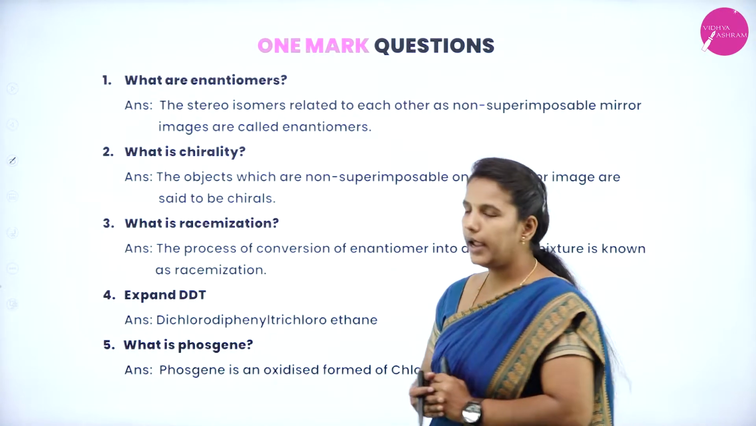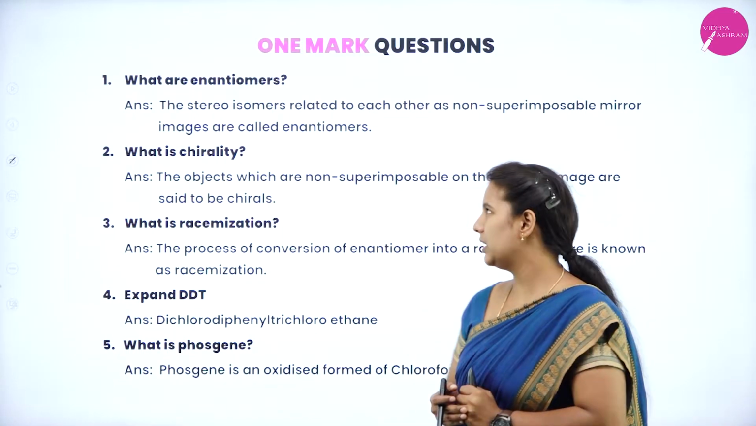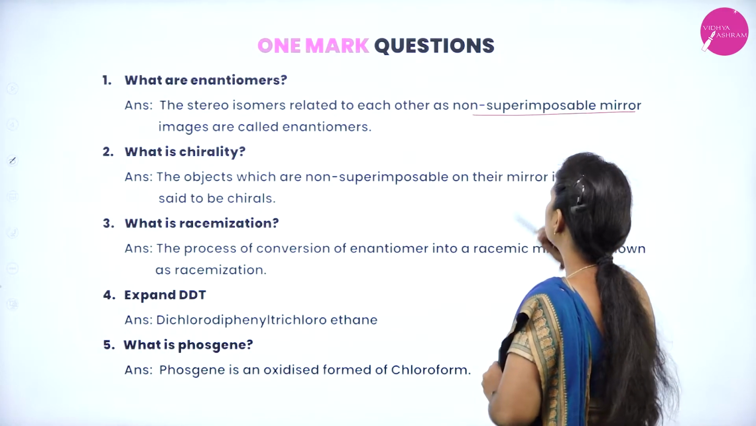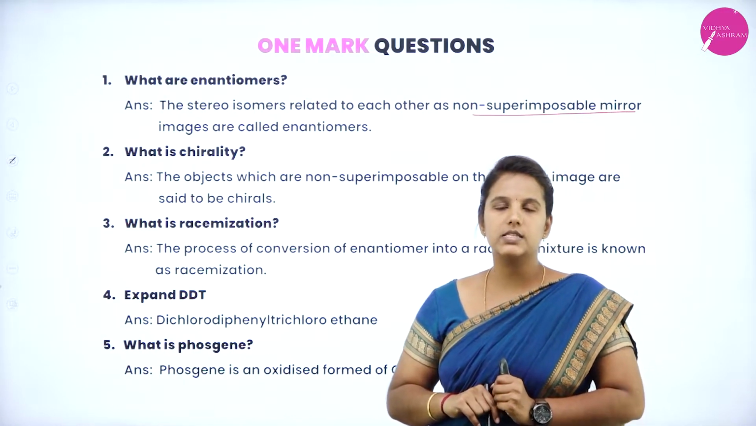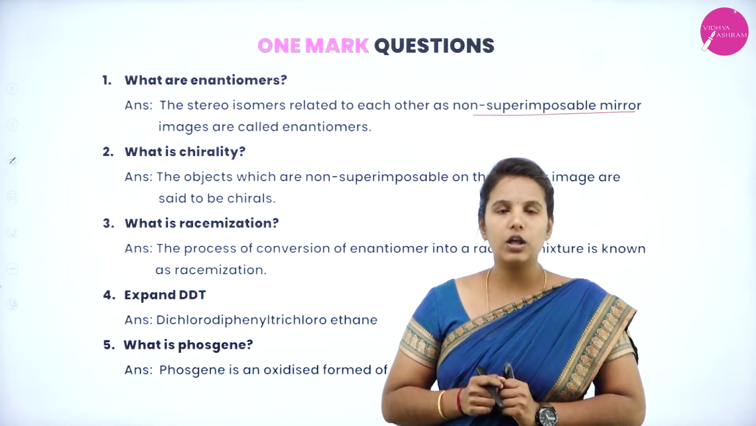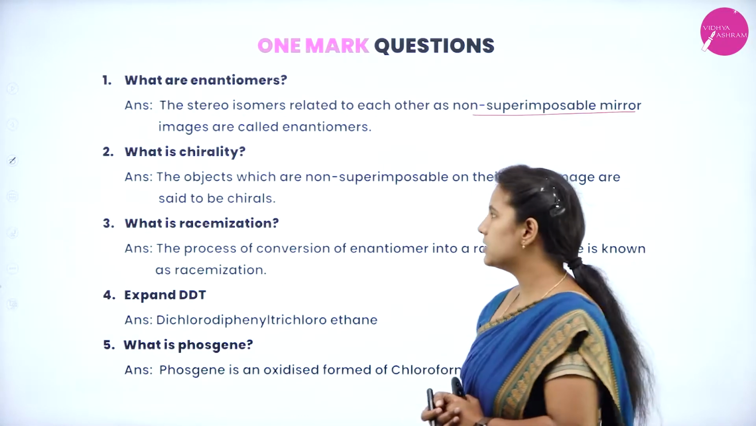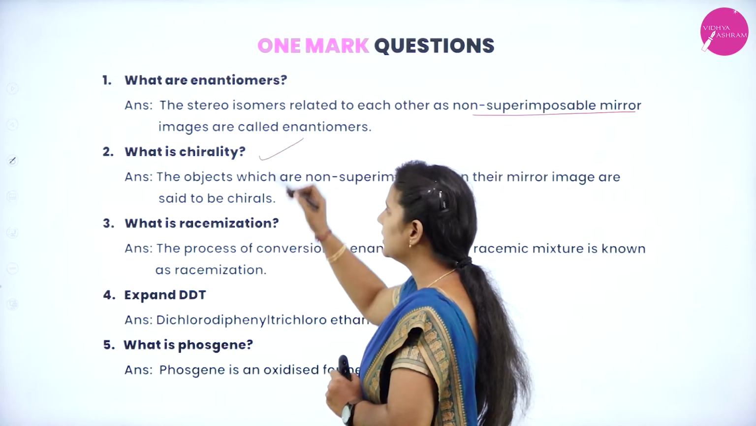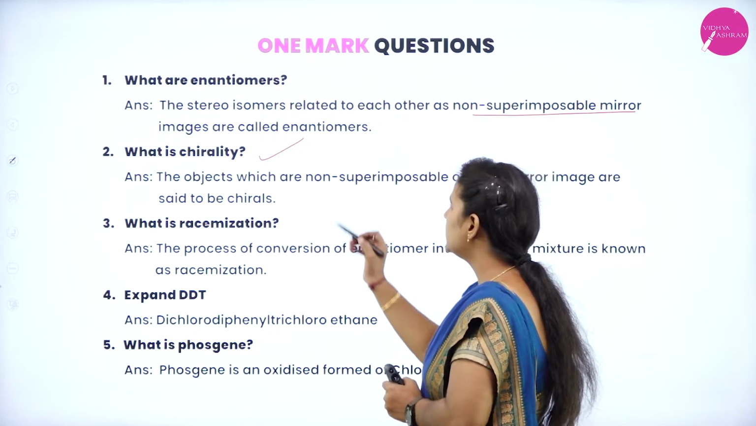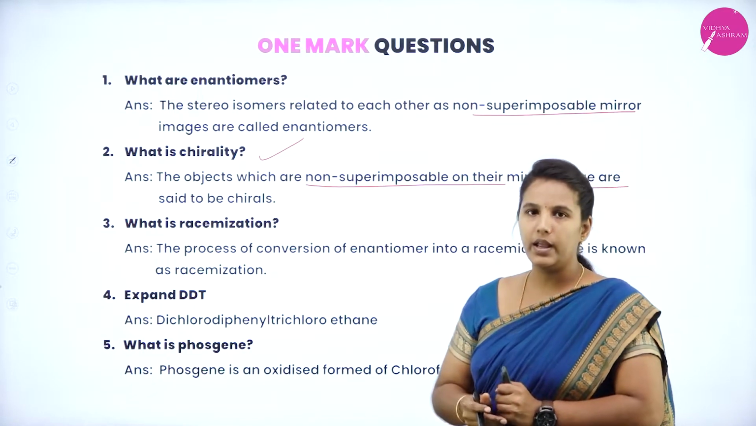What are enantiomers? Enantiomers are nothing but non-superimposable mirror images. So, the stereoisomers are related to one another as non-superimposable mirror images. They are said to be enantiomers. In the exam, you need to specify the words non-superimposable mirror images, thereby indicating enantiomers. Next question, what is chirality? Or you can say chirals also. The objects which are non-superimposable on their mirror images are said to be chirals.